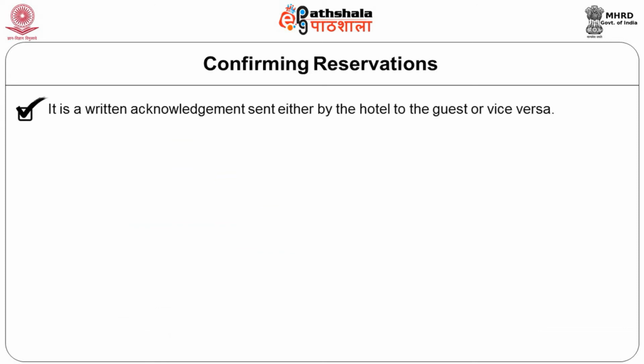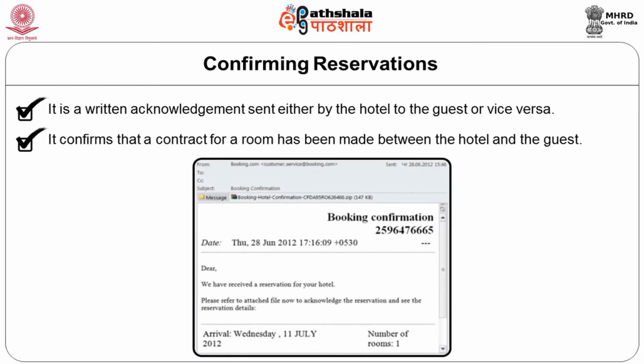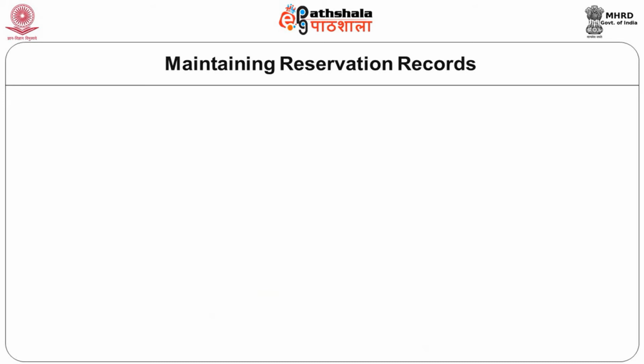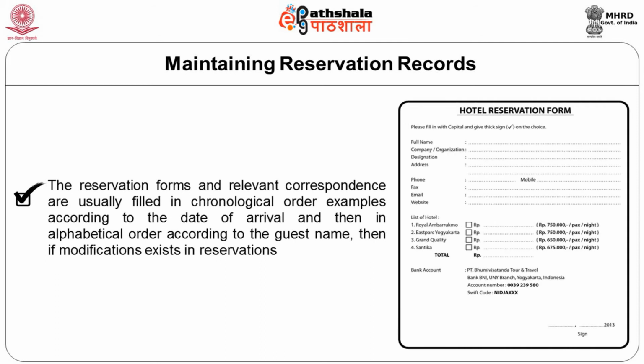It is a written acknowledgement sent either by the hotel to the guest or vice versa. It confirms that a contract for a room has been made between the hotel and the guest. Step 6 is maintaining reservation records. It consists of filing of the original booking. The reservation forms and other relevant correspondence are usually filed in chronological order, for example according to the date of arrival, and then in alphabetical order according to the guest name.